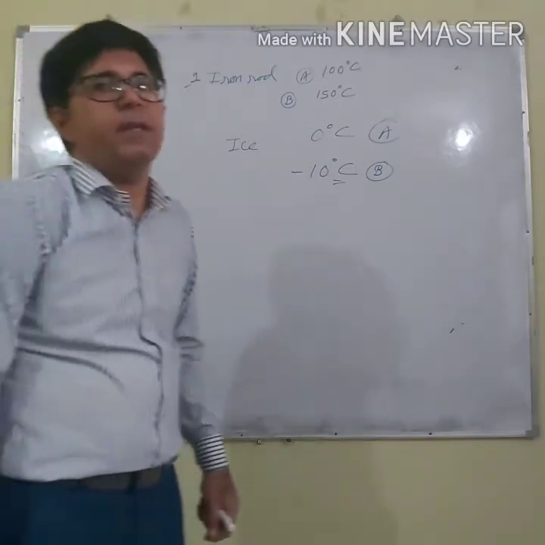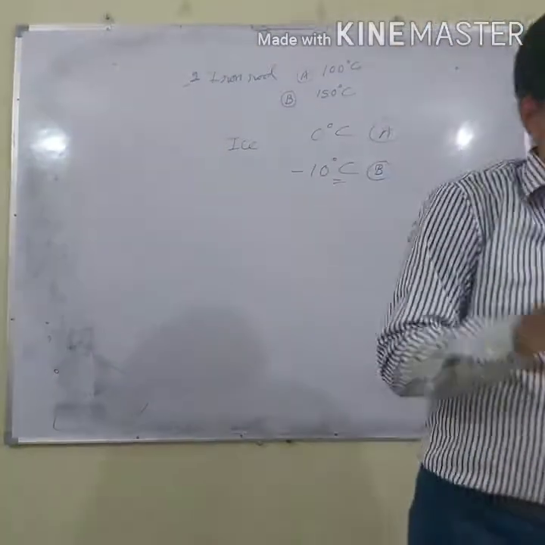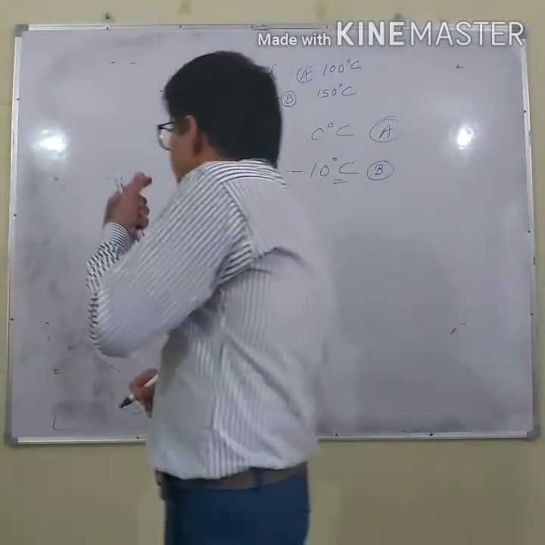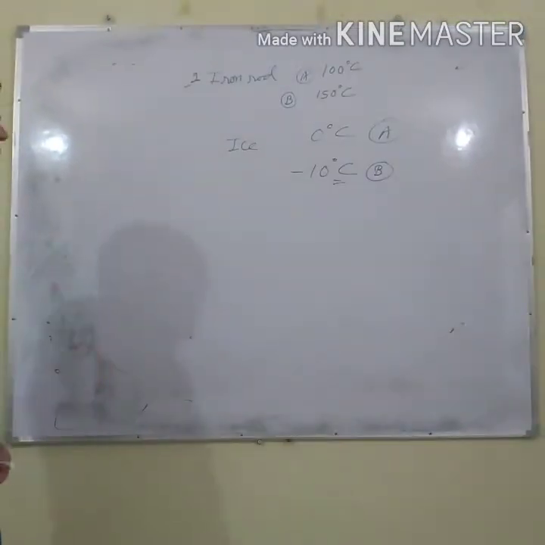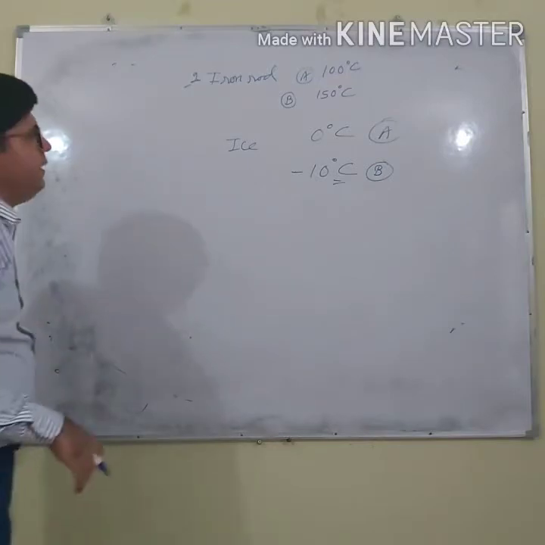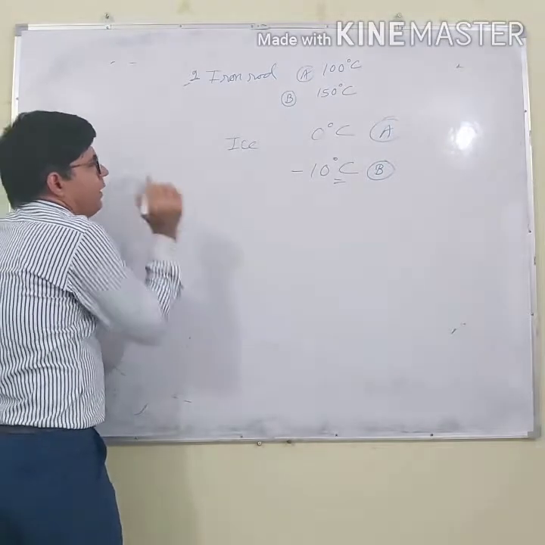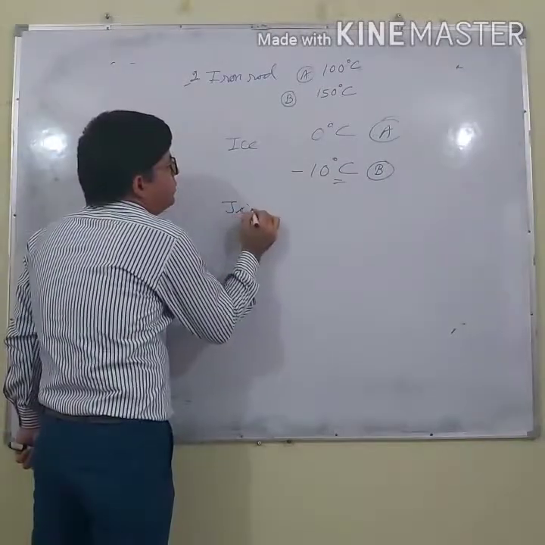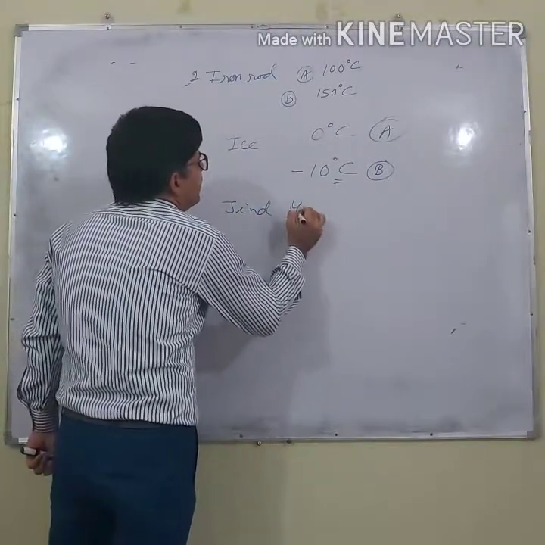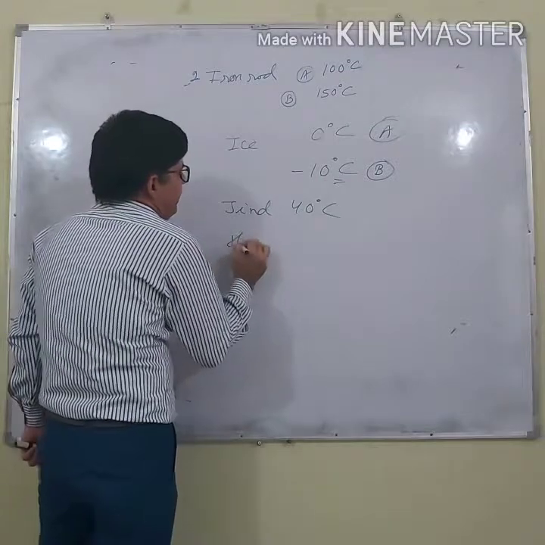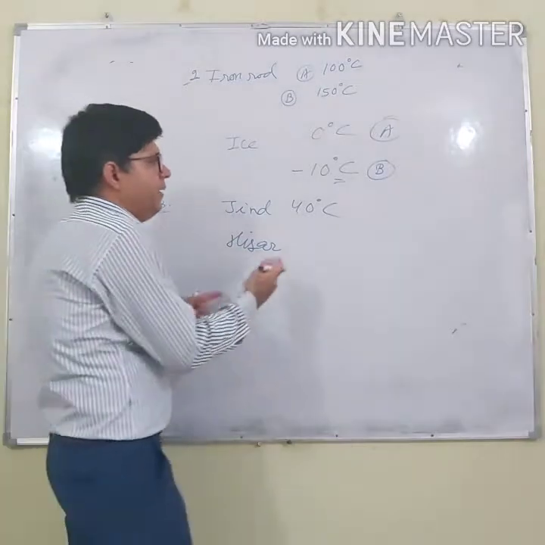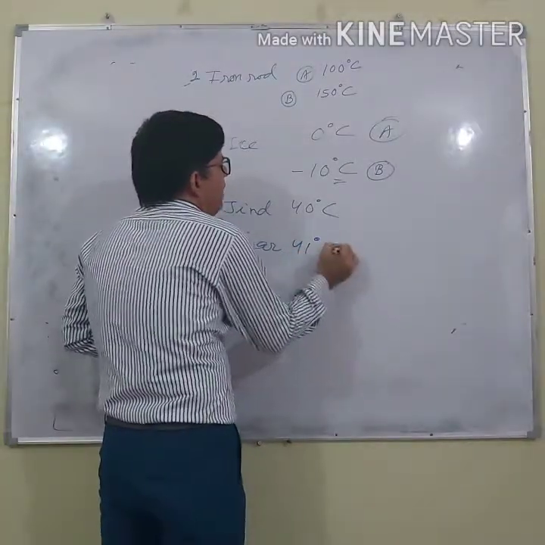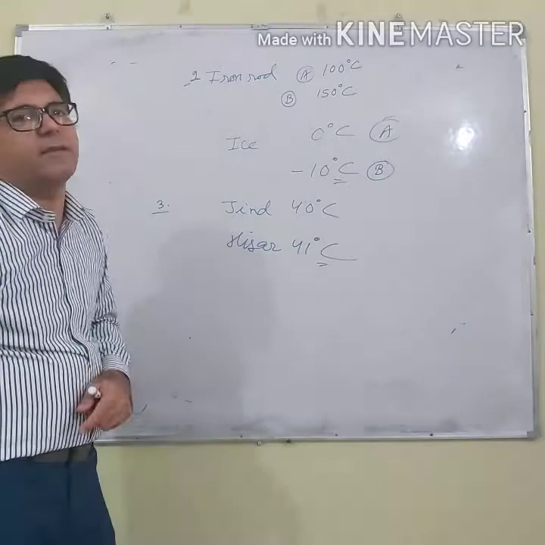So what does it mean? It is the temperature which determines the degree of hotness or coldness. Let us say one more point. Let us say you are in Jind, its temperature is 40 degrees Celsius, and within half an hour, at the same time in Hisar the temperature is 41 degrees Celsius.